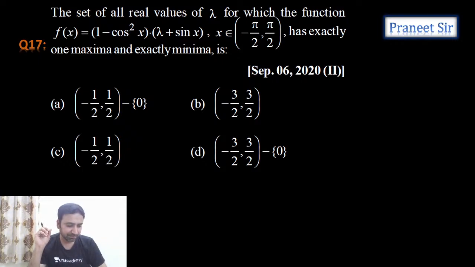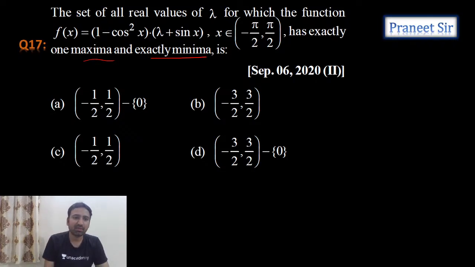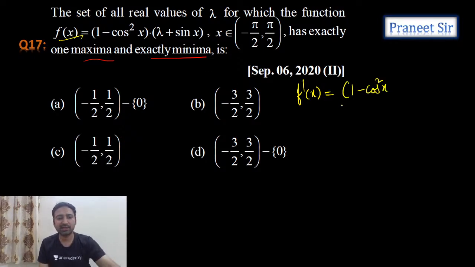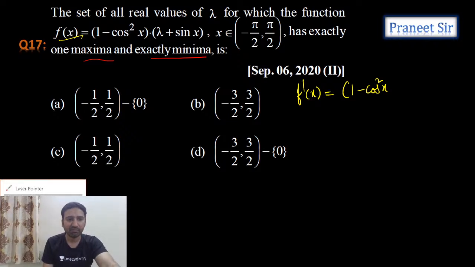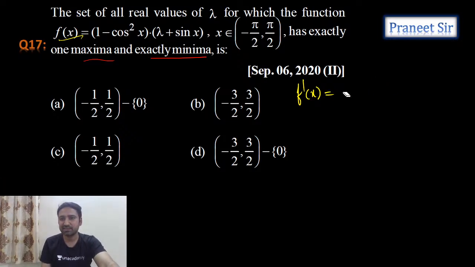Definitely we'll plan that. Right, let's do this question. The set of all real values of lambda for which the function has exactly one maxima and one minima. So for that, let's differentiate it and equate it to 0. If I differentiate it, what I get, guys? F dash x by using u by v rule, 1 minus cos square x. See, 1 minus cos square x, I can directly write it as sine square x, right?